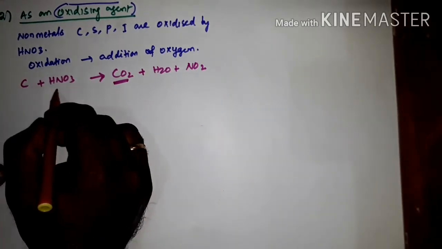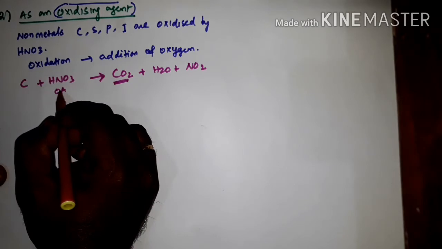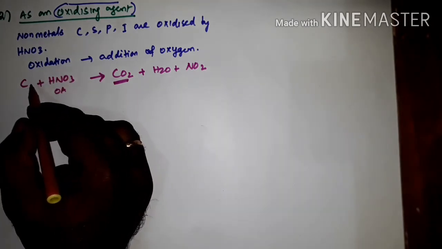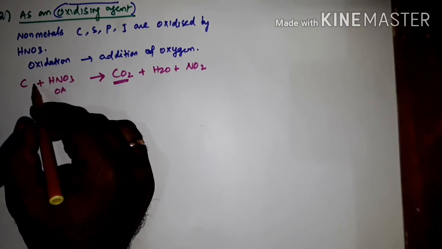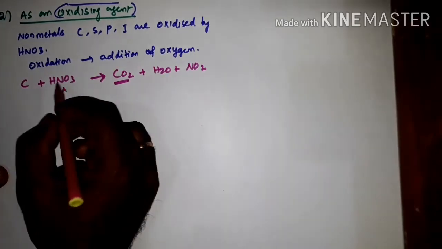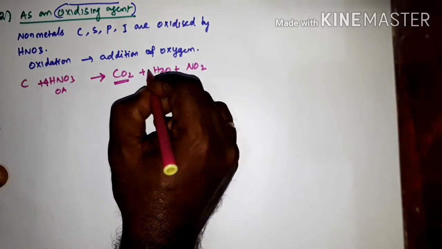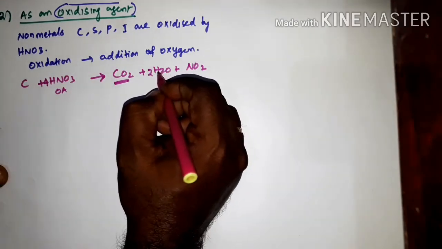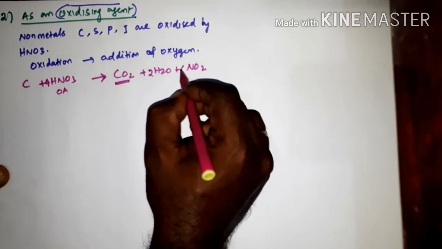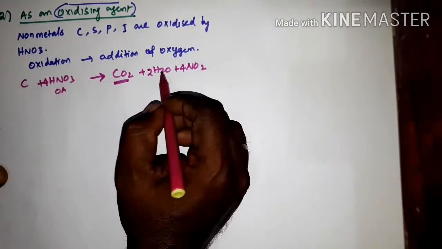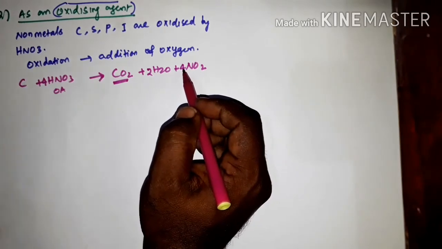Okay, so carbon is oxidized to carbon dioxide. Who is the oxidizing agent? Nitric acid is the oxidizing agent. It supplied oxygen to this carbon. Now balance the equation. Here add 4, then 2 H2O, then here 4NO2. I hope you see the reaction. Now this is balanced.